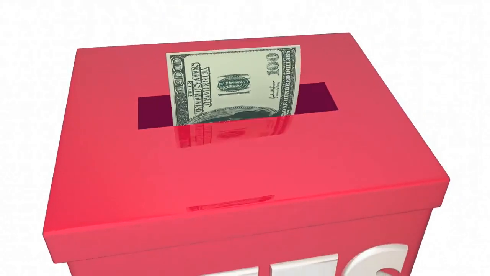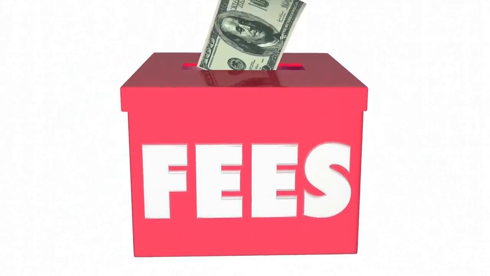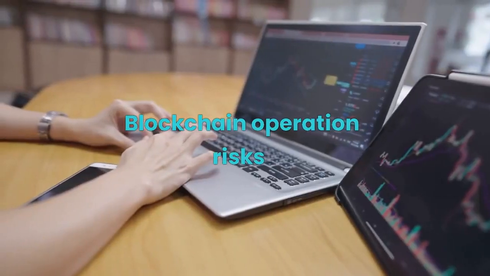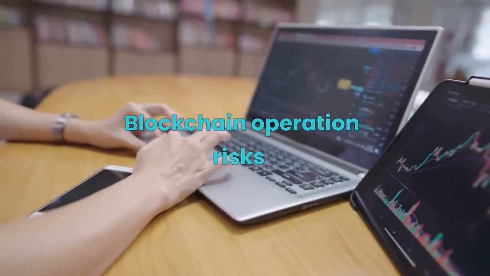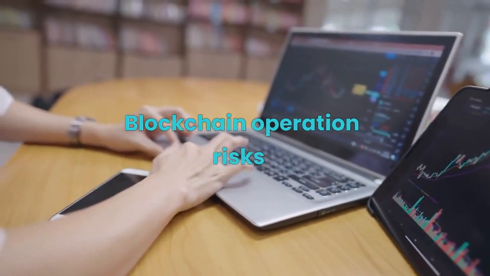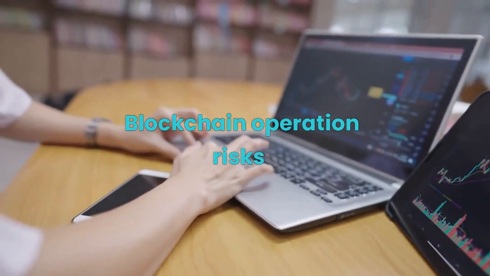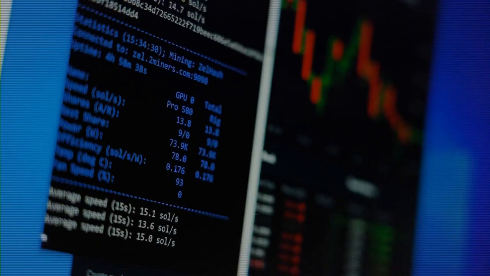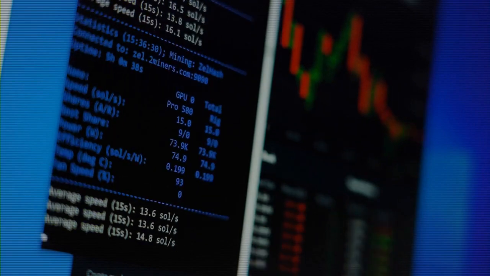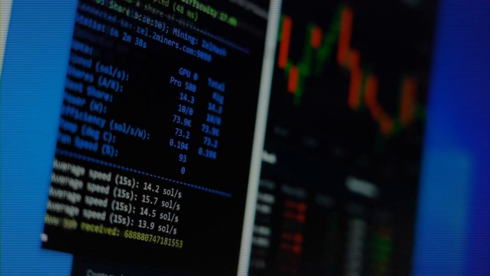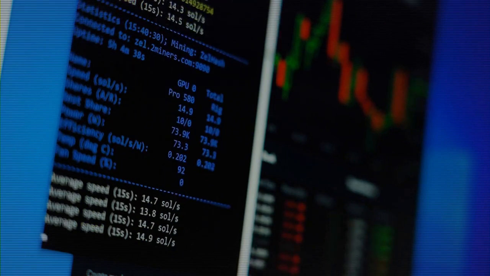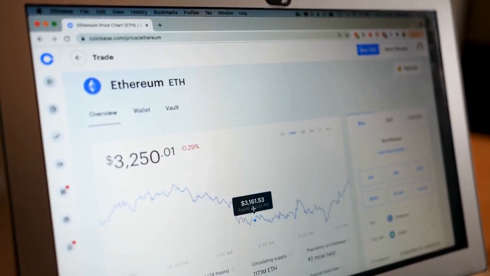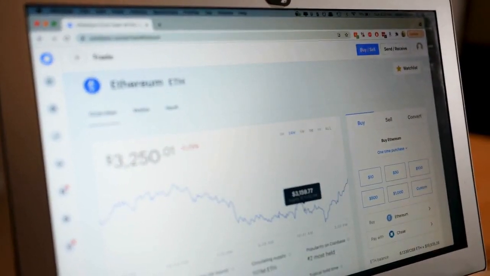If the contract violates regulations, the parties involved could face legal or administrative penalties. Blockchain operation risks. The blockchain network on which the smart contract runs may experience outages or technical failures, which could cause the contract to malfunction. To mitigate these risks, it is important to take a number of preventive measures, including the use of secure programming languages, code review, vulnerability testing, and regular updating of smart contracts. Furthermore, the parties involved should pay attention to the terms of the contract and the potential risks associated with their execution.